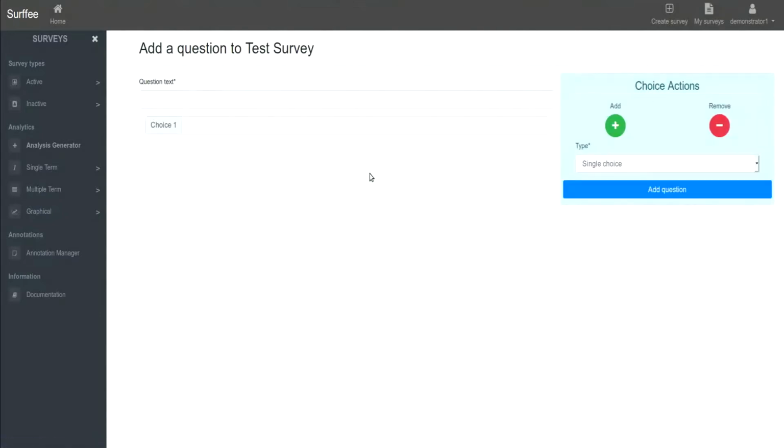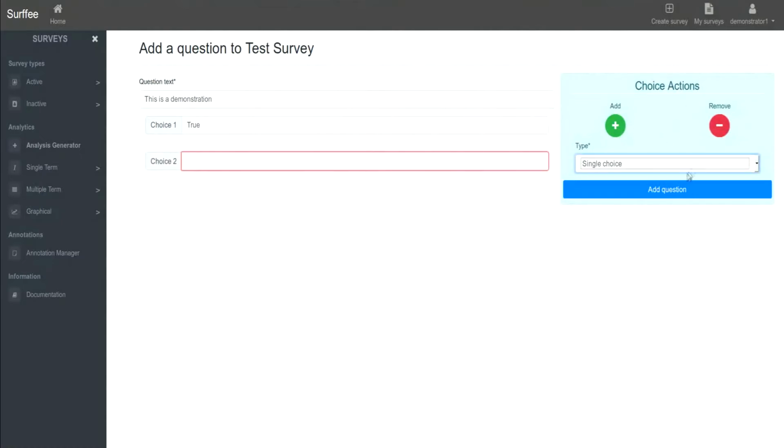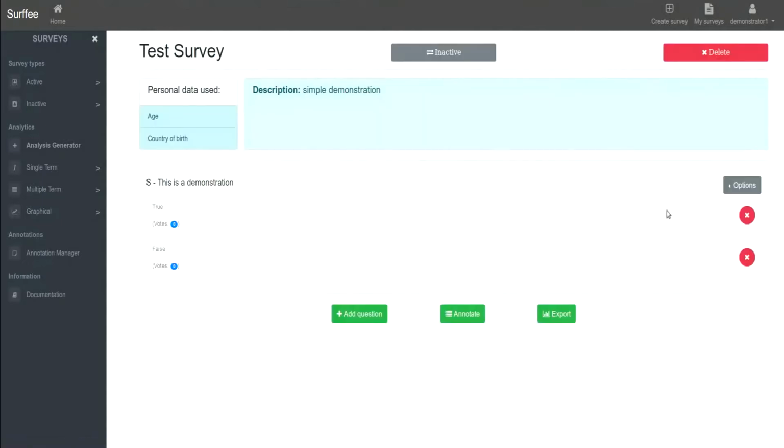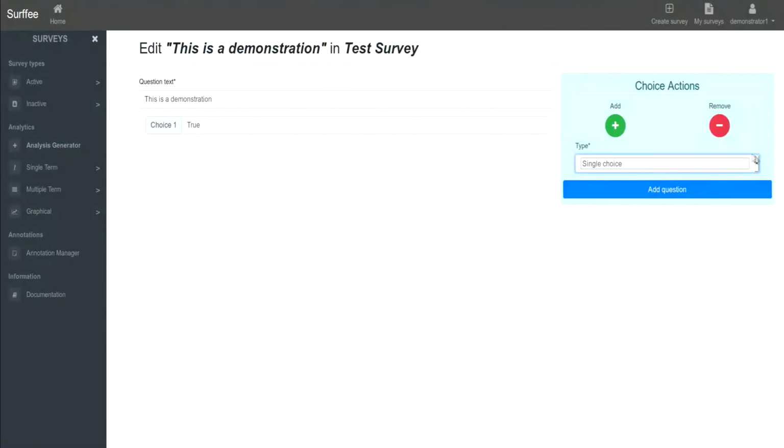Let's add a question. In the question dashboard, we will add the question text and the choices. We can also choose whether respondents can submit only one or multiple answers. The newly created question and its choices are now displayed in the survey dashboard. The letter S next to the question text tells us it's a single choice question. We can edit and delete the question using the Options button to the right.